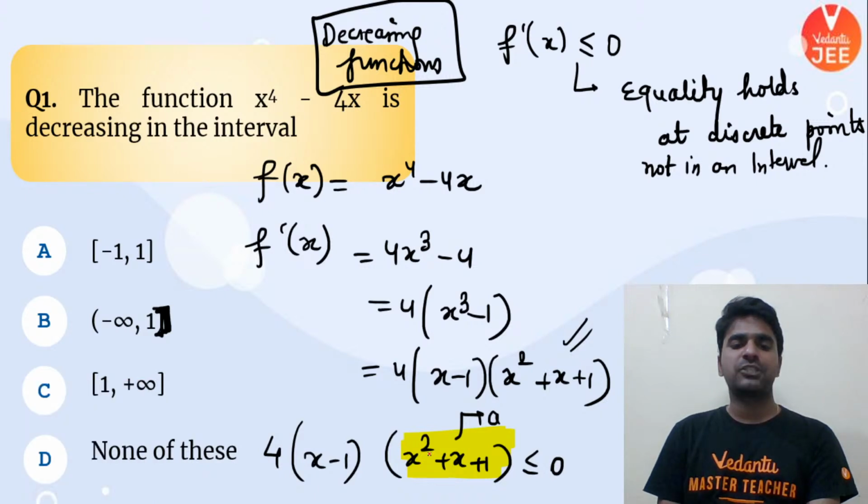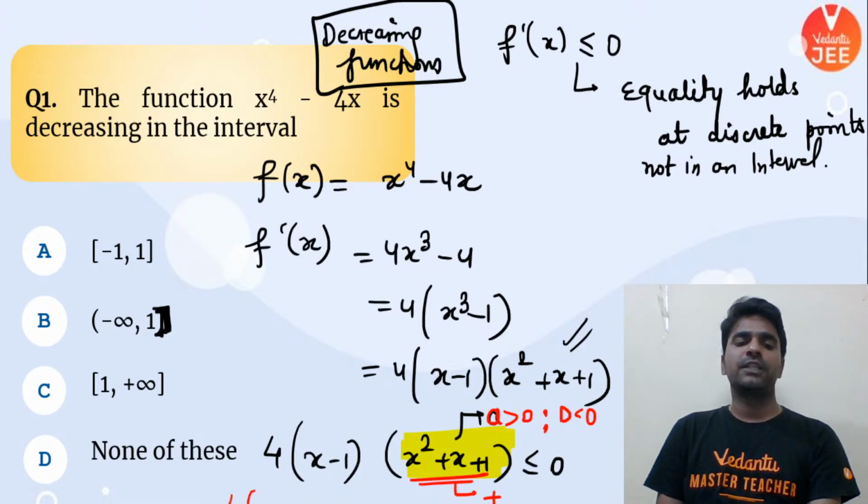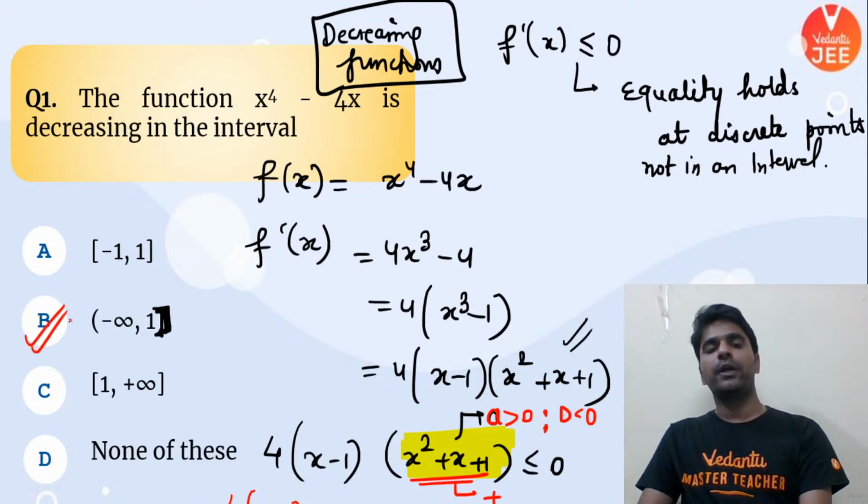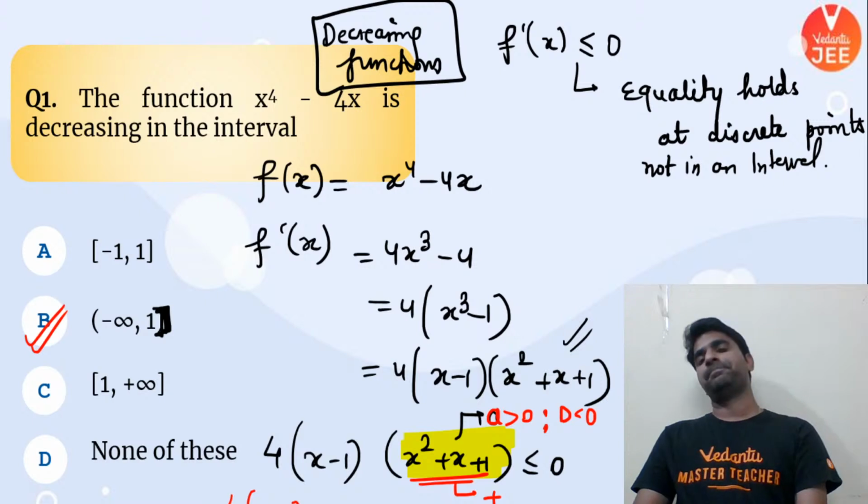That means the coefficient of x square is positive and discriminant is negative. So this expression is always positive. Hence, we only need to write down this expression, and this is nothing but minus infinity to 1. That is, B for Bombay is going to be your correct answer.